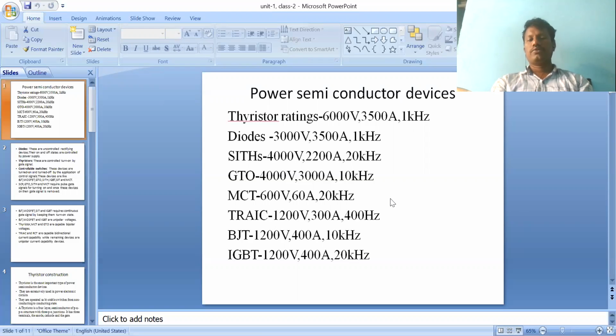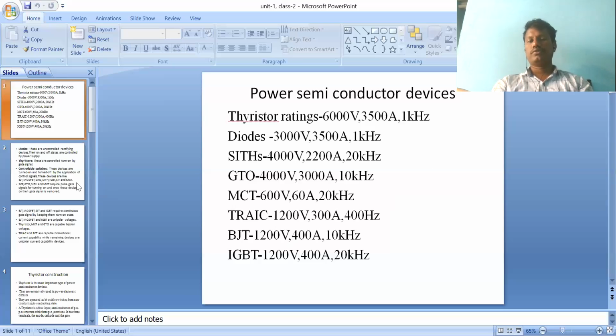TRIAC, triode AC switch: voltage 1200, current 300, frequency 400 Hz. BJT, bipolar junction transistor: 1200 volts, 400 amperes, 10 kilohertz. IGBT, insulated gate bipolar transistor: 1200 volts, 400 amperes, and 20 kilohertz. These are the ratings of power semiconductor devices.